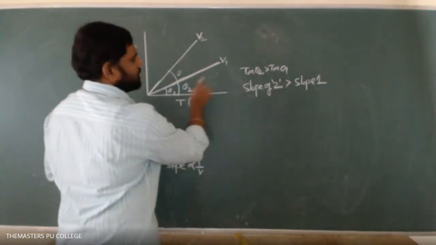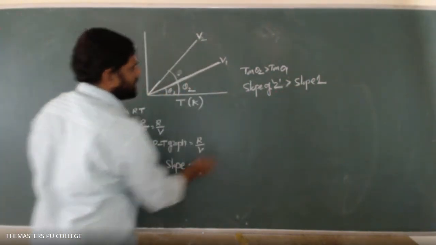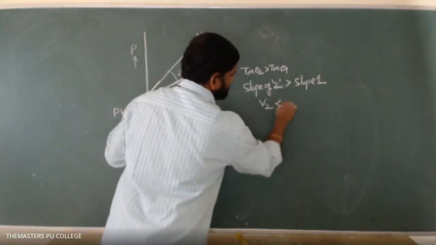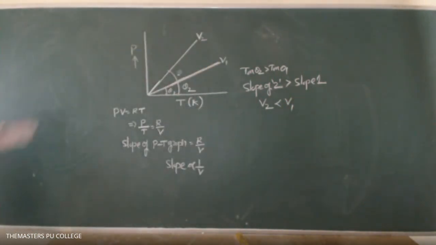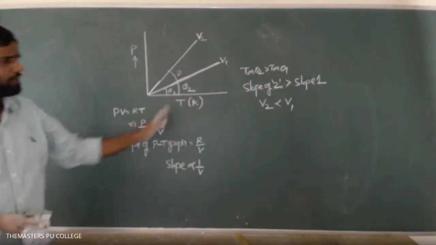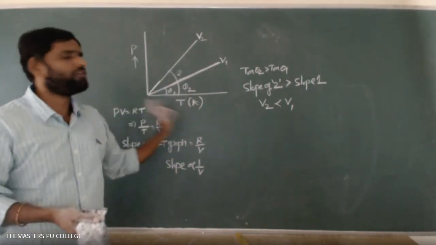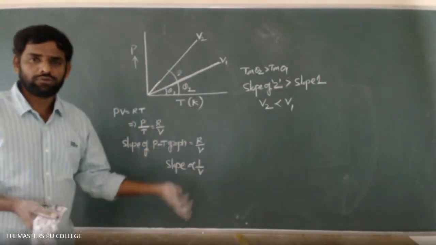More slope means less volume, and less slope means more volume, according to this relation. That's why V2 is less than V1. So this is how to identify which volume will be more. From this we can also identify the ratio of volumes, which is nothing but the ratio of the slopes.